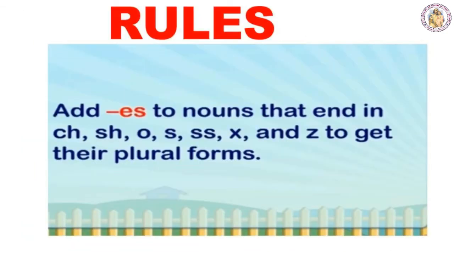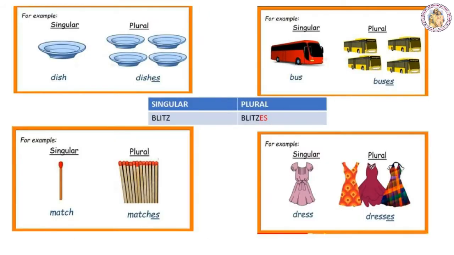Add es to the nouns that end in ch, sh, o, s, ss, x and z to get their plural forms. Look at these examples. Dish. D-I-S-H. This word dish ends with the letters S-H. To make it plural, you have to add E-S to this word dish. So dish is in singular form. When you add es to this word dish, it becomes dishes. Dishes is in plural form. That is more than one dish.